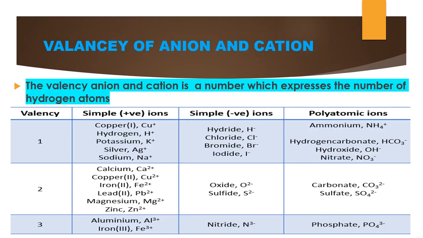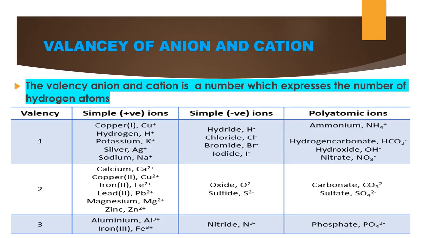Here, valency two: calcium, copper, iron, lead, magnesium and zinc. All carry a positive charge, so we can call them two valency metals. Next, oxide O2 minus and sulfide S2 minus, which are negatively charged anions. Next, carbonate CO3 2 minus and sulfate SO4 2 minus.